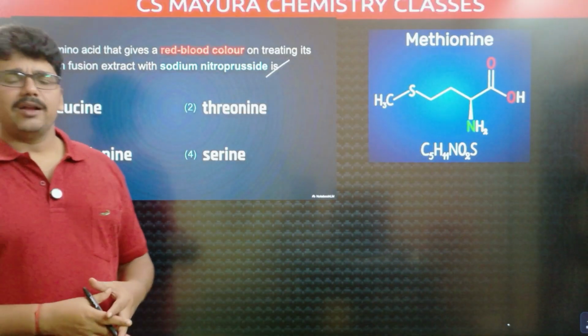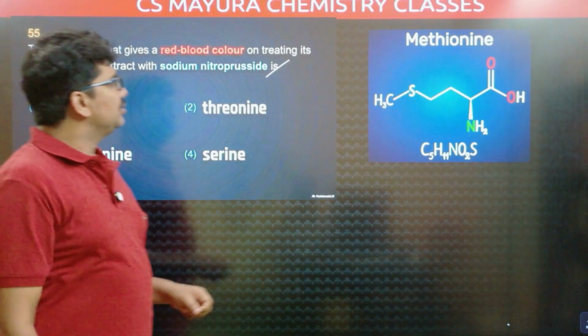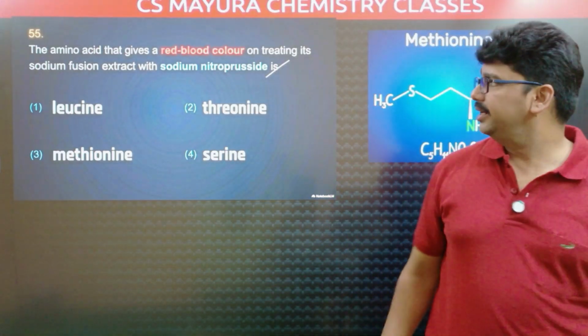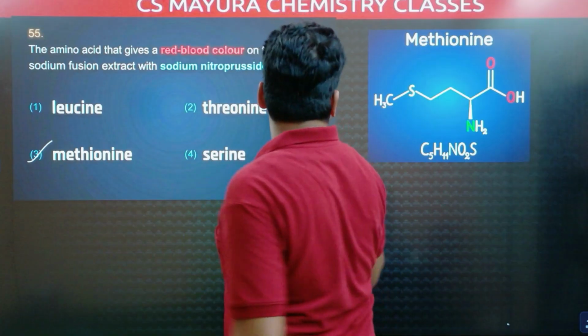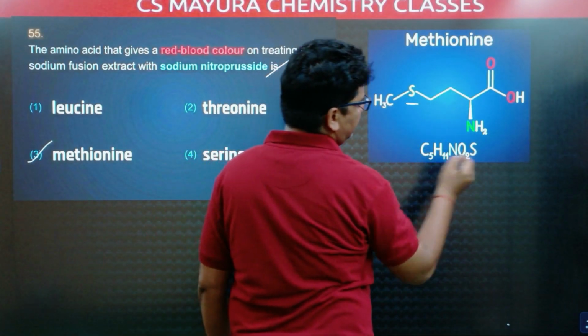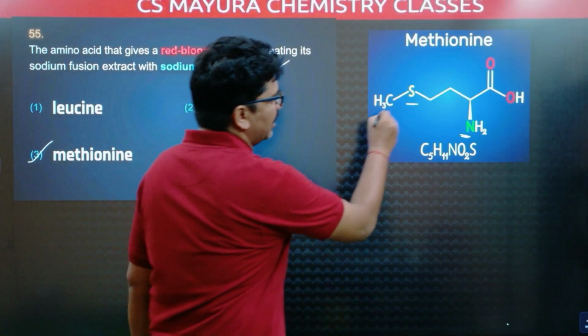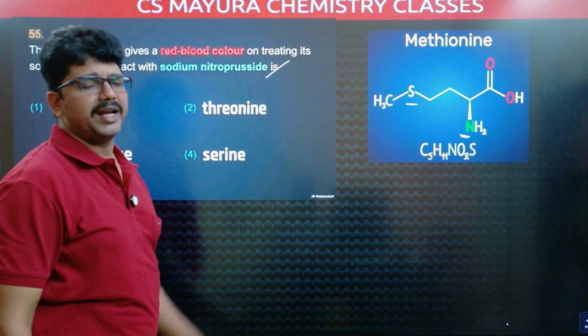In addition to the carbon, if there is nitrogen and sulfur, it will give red blood color with sodium nitroprusside. This is methionine. In methionine, we will have sulfur and nitrogen. So because of this sulfur and nitrogen, methionine gives red blood color.